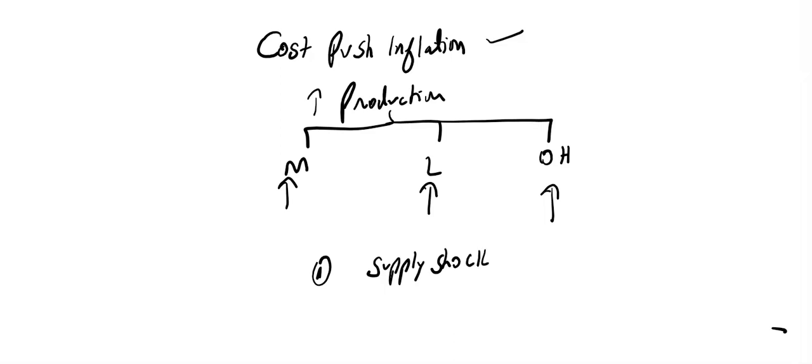Supply shock. A sudden rise in the price level of any commodity, for example oil, can result in the cost push inflation. Remember, after the COVID, there was a sudden rise in the commodity prices. Why? Because there was a supply shock. Demand increases and there was not enough supply in the market. In 1970, there was an increase in the oil prices. That was the result of supply shock.